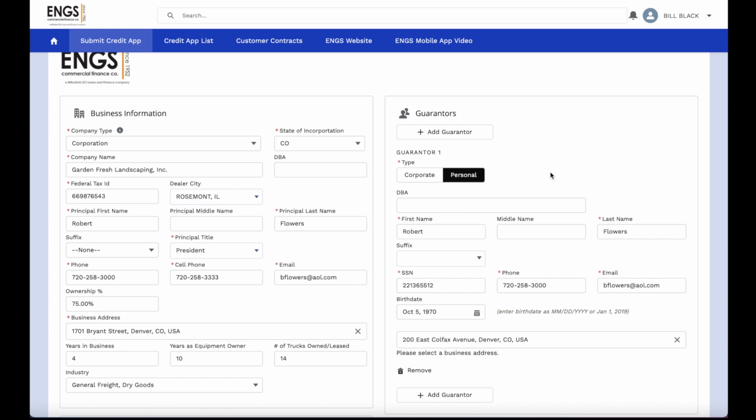So we've completed entering in our guarantor information. We have the first and last name. We have the guarantor's social security number, phone number, email, their birth date, and their home address.